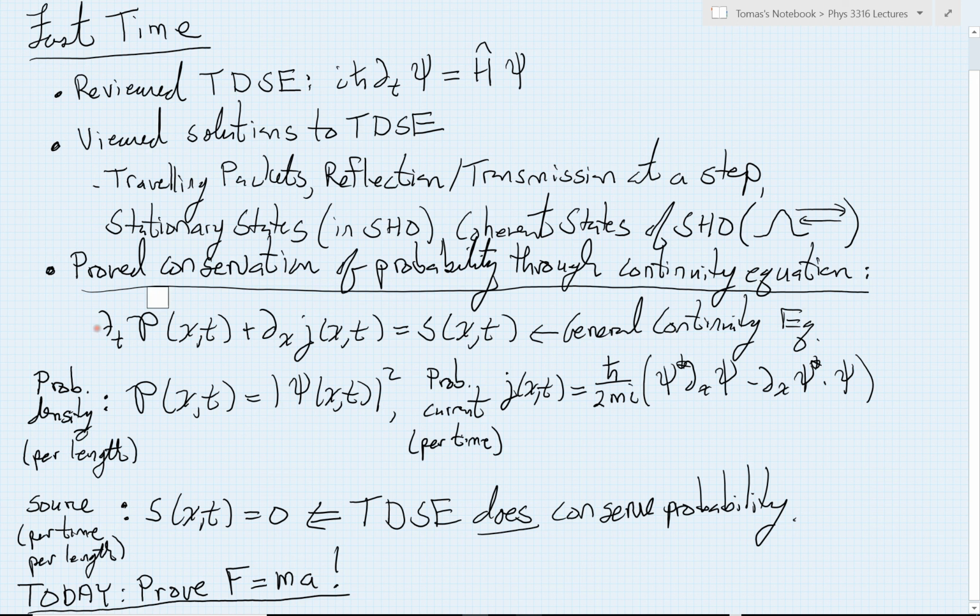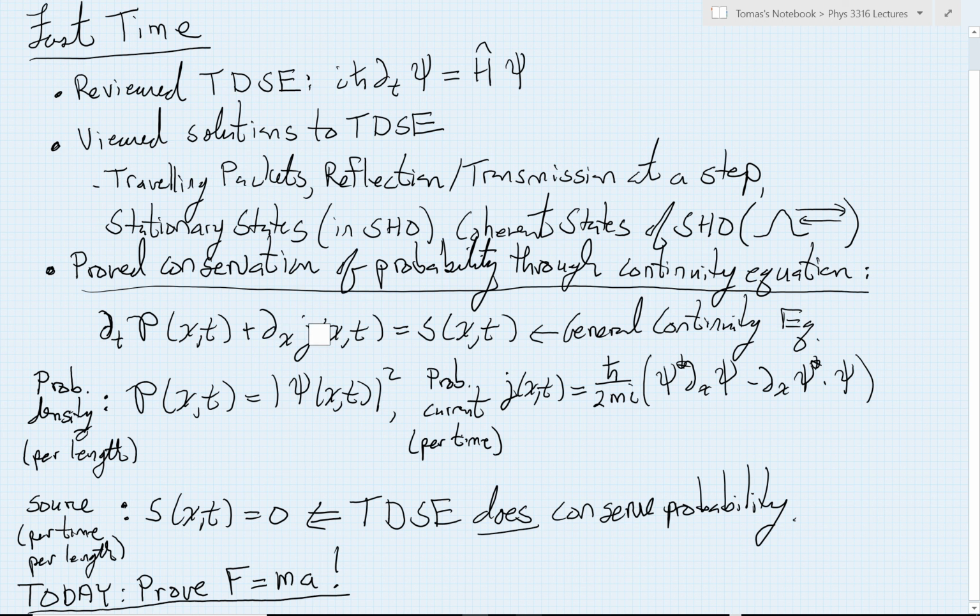You have the density of your conserved quantity, and you're looking at its time derivative, how it changes in time. For our particular case, that is a density per unit length, as all densities are, but it's a probability density because we're concerned with the conservation of probability. And that probability density we already knew was given exactly by the square of our wave function.